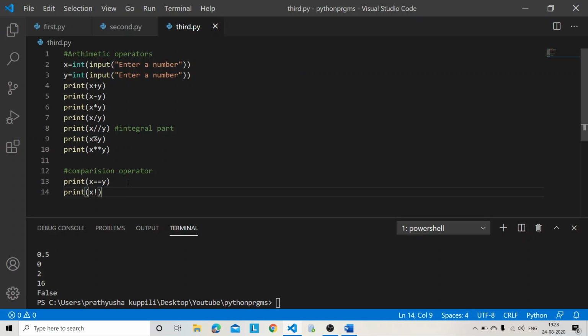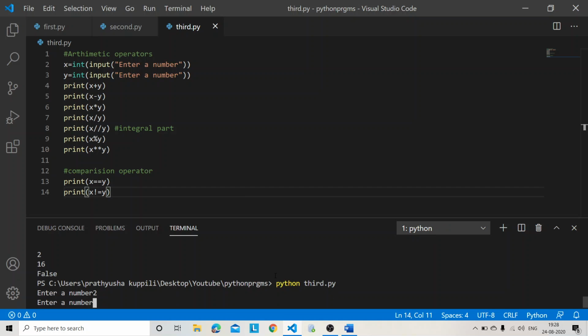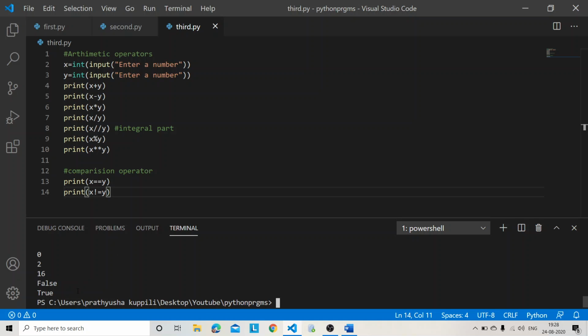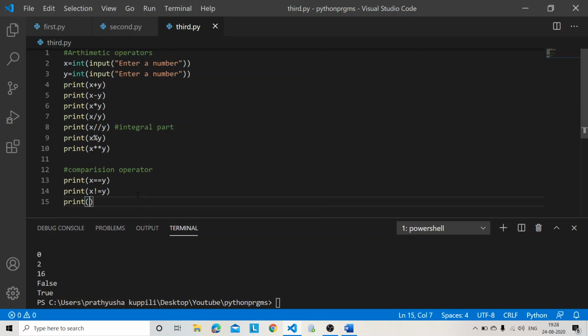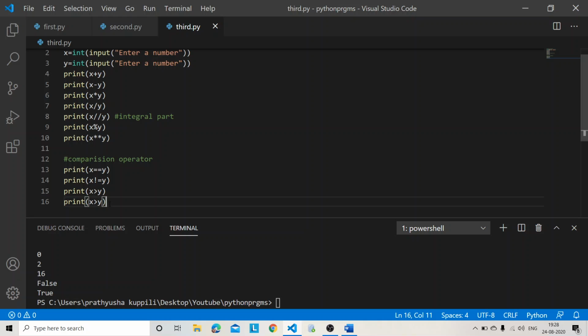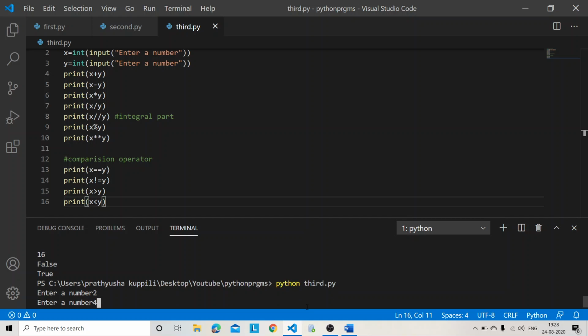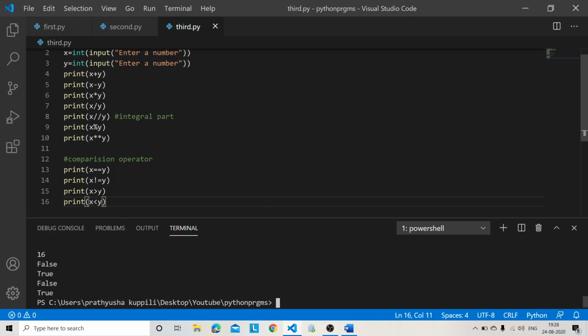x not equal to y. Now it gives true. Other things, x greater than y, x less than y. See, is 2 greater than 4? No, false. Is 2 less than 4? True.